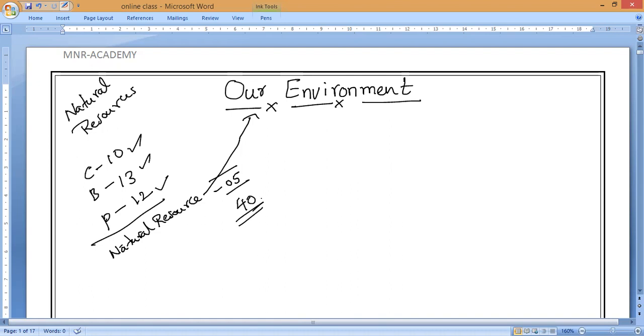So what are the things that will come and what we need to study under this? As we know, natural resources, chapter number 15, our environment. First of all, in this concept, we should know what is an ecosystem. This is all there in our textbook also. A few things are not there, I will tell you that. So first you should study the ecosystem.